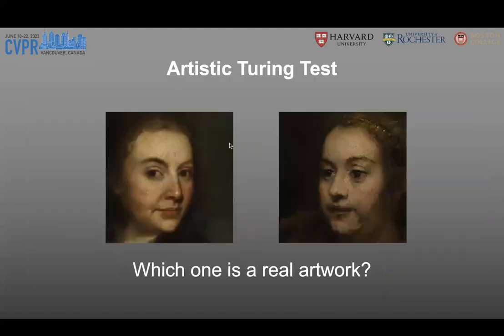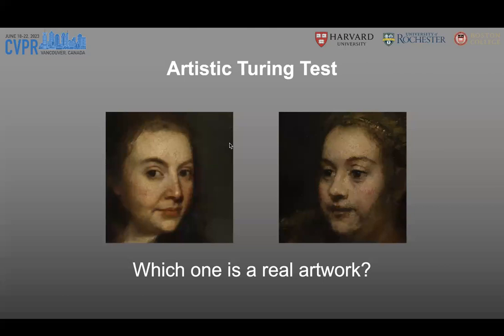To evaluate the visual fidelity of our method, we propose a user study called Artistic Turing Test. We ask each user 20 questions, and for each question, we show 2 images. One image is a real artwork. Another image is generated by our method according to the style of the real artwork.